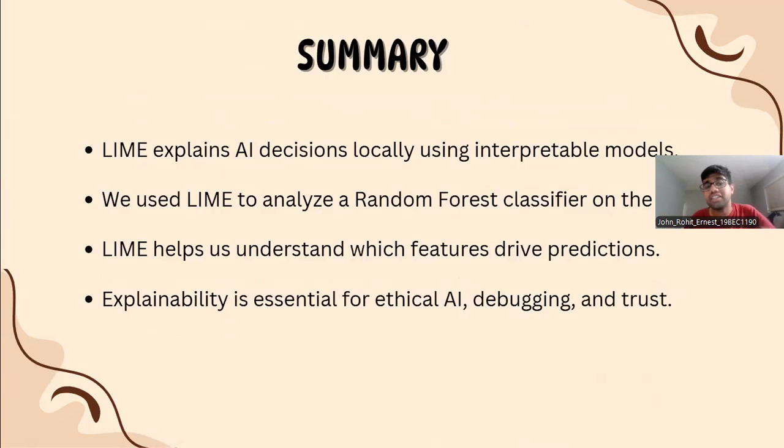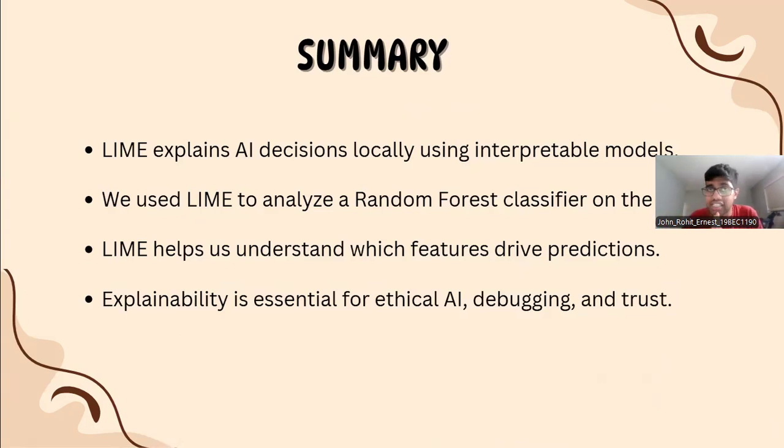So, in summary, we saw that LIME explains AI decisions locally using interpretable models. It's an explainability technique that we used to run on local instances. We used LIME to analyze the random forest classifier on the iris data set. And LIME helps us understand which features drive prediction, and it's very important because in some cases when we do feature engineering, we might not know which feature is contributing to the prediction of our ML model. In such scenarios, this will help us figure out which features are contributing most to the model prediction.